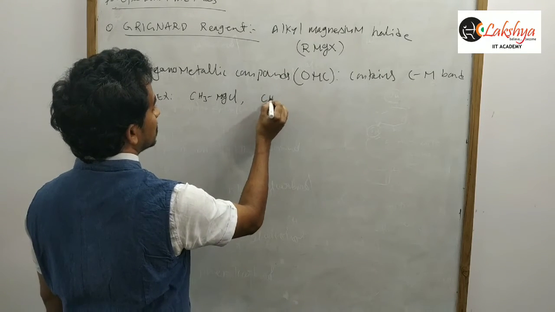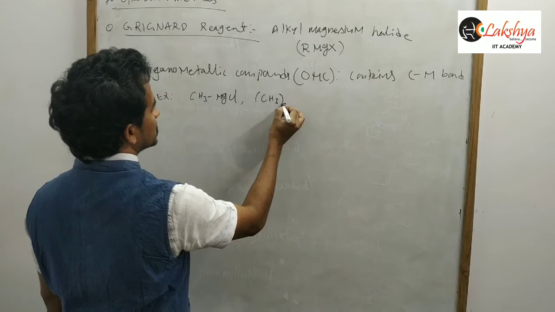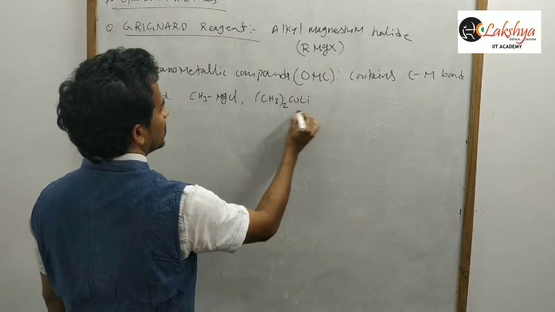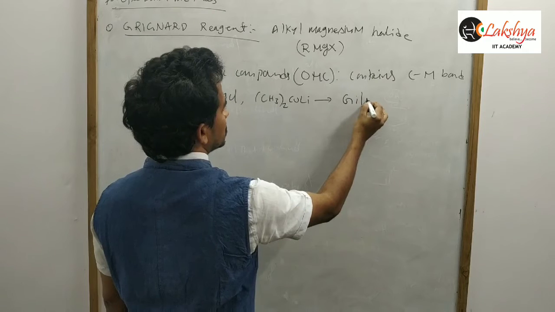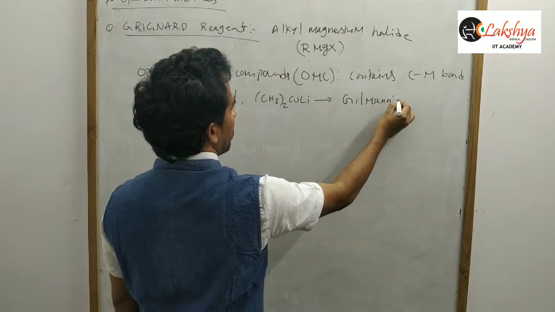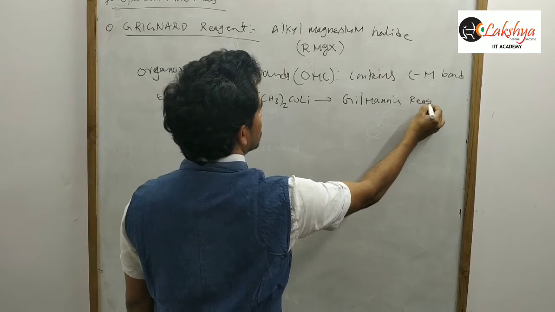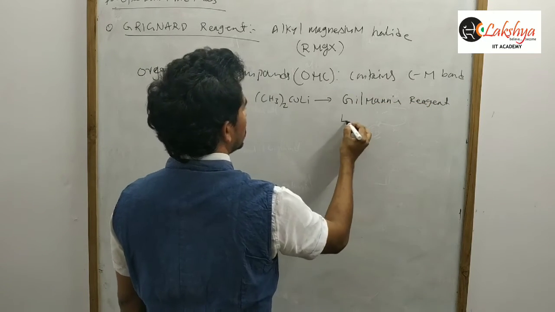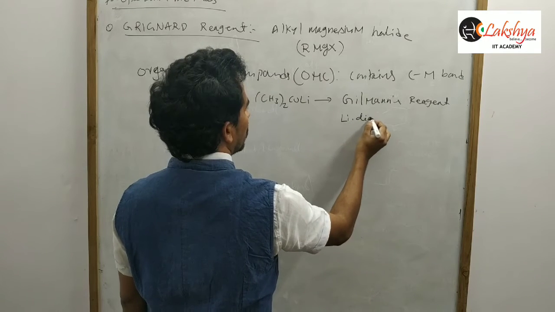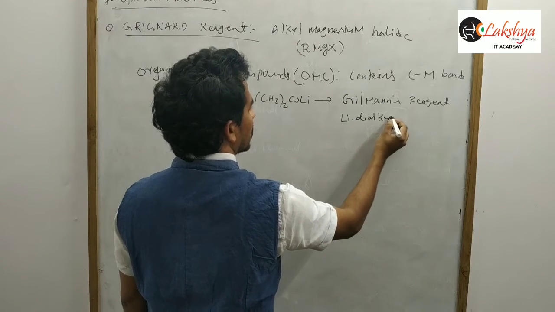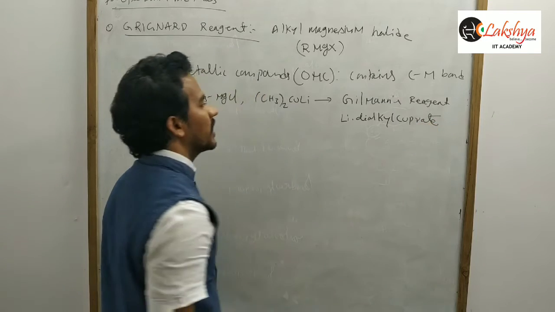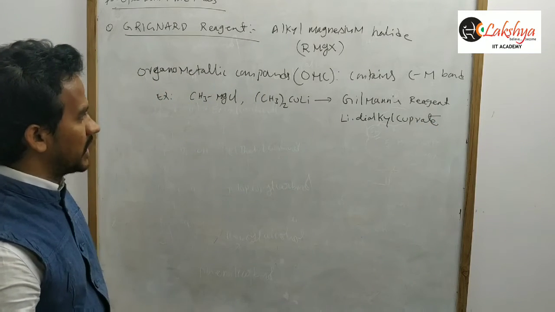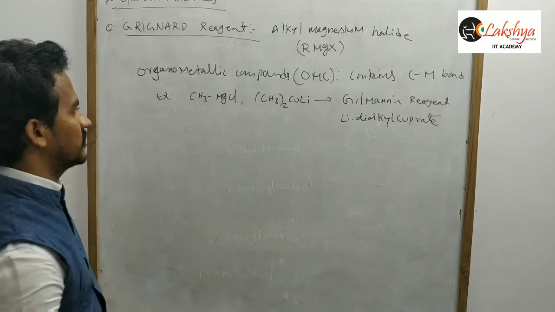And you know that (CH3)2CuLi is Gilman's reagent. It is lithium dialkyl cuprate, this one.